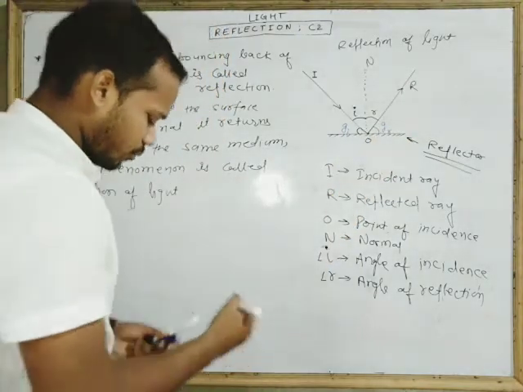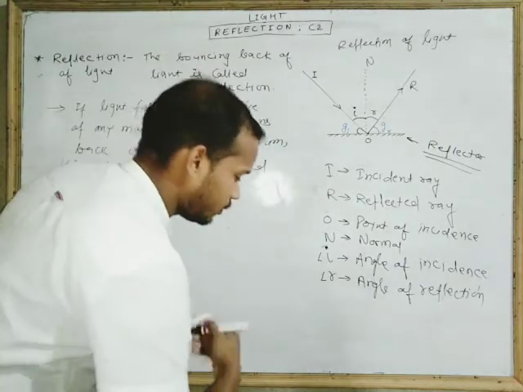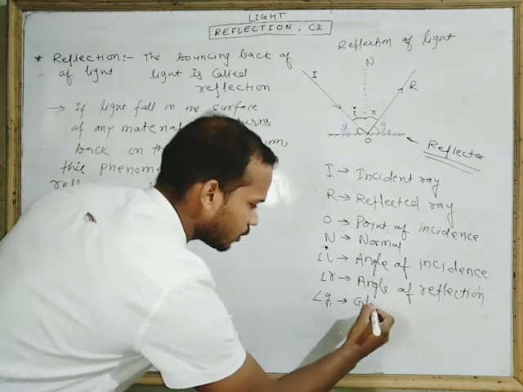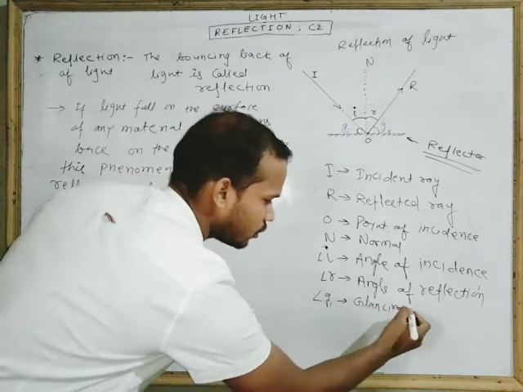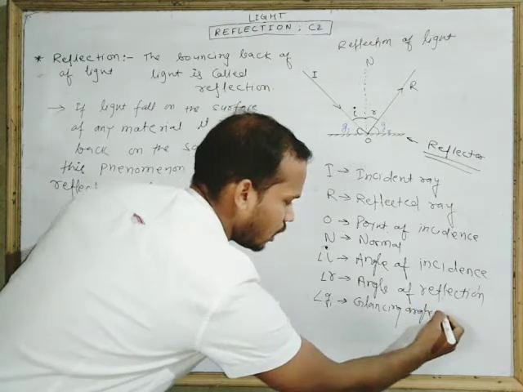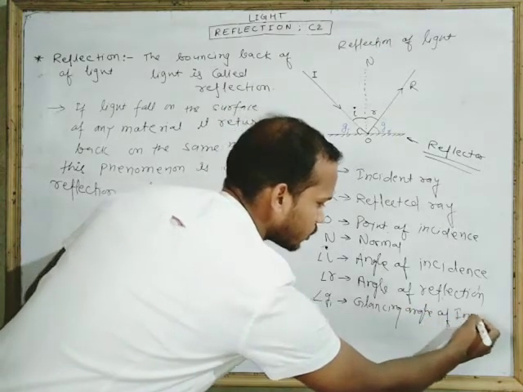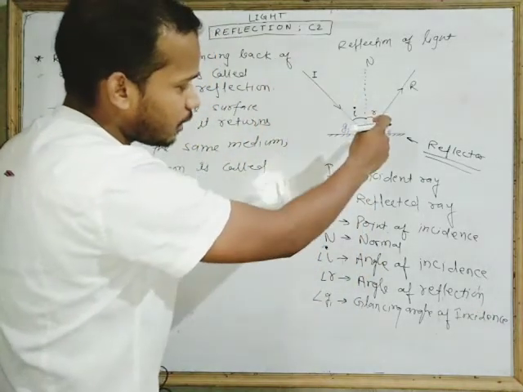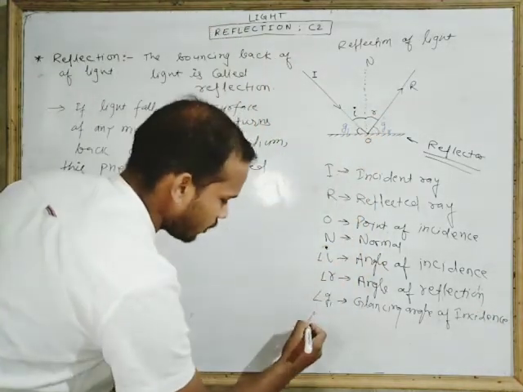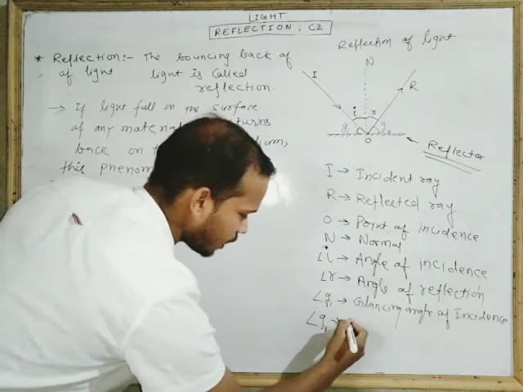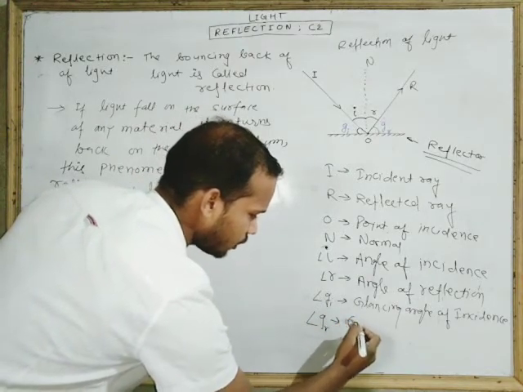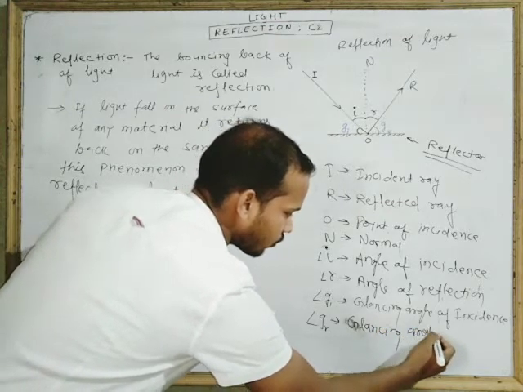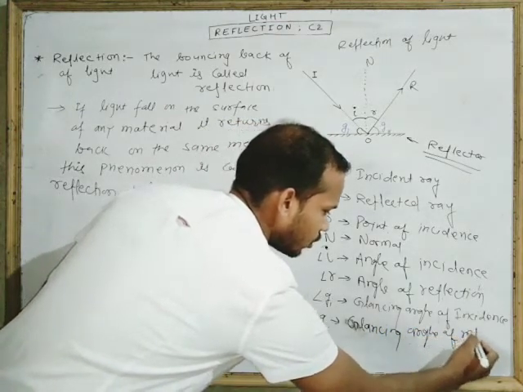What is the angle GI? GI is the glancing angle of incidence. This angle is between the incident ray and the surface. Similarly, GR is the glancing angle of reflection.